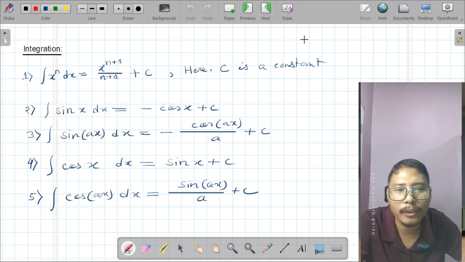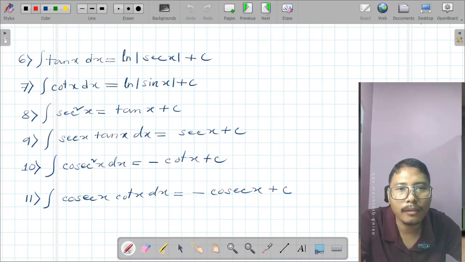Now come to integration formula. Integration is opposite to differentiation. Keep in mind. You'll get this in mathematics also. But what happens? Sometimes we need to apply this at the early stage, but mathematics teachers do not teach at that time. Therefore, students face problem. Therefore, I have given this formula at the beginning itself. Take note of them.